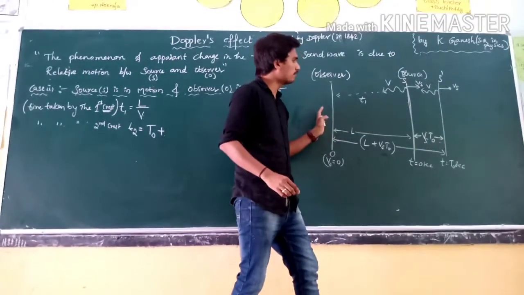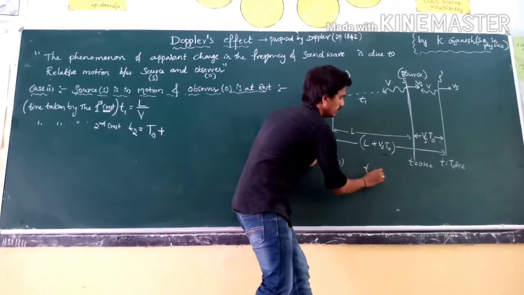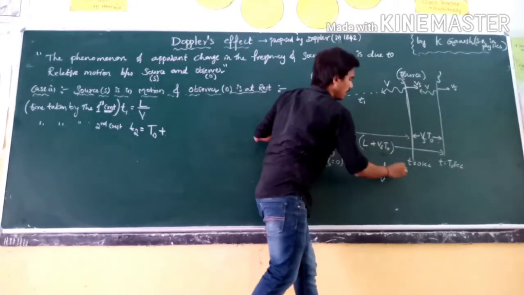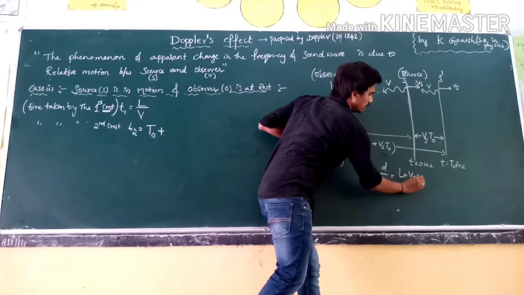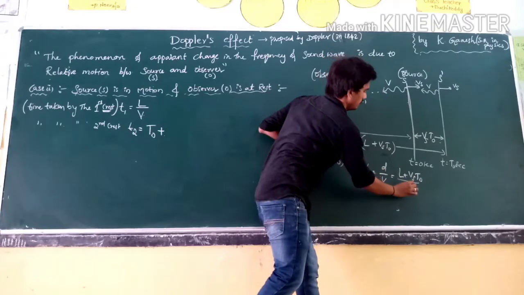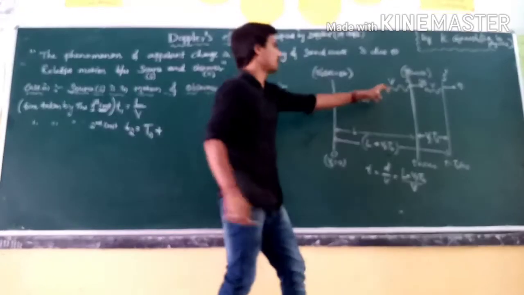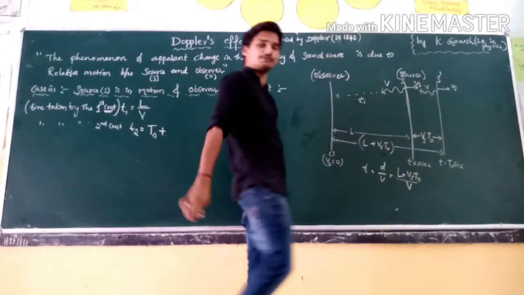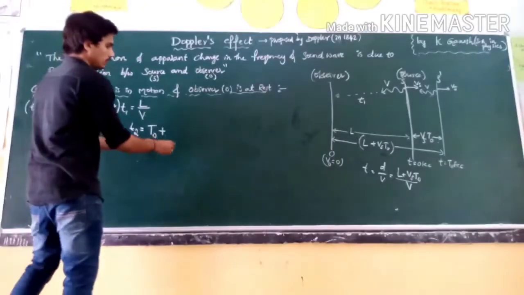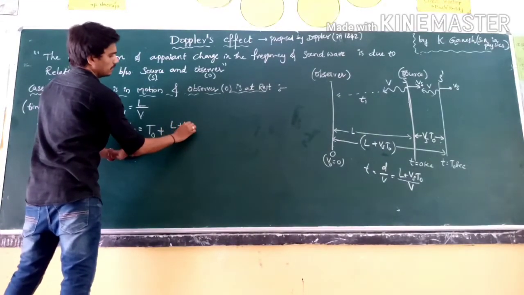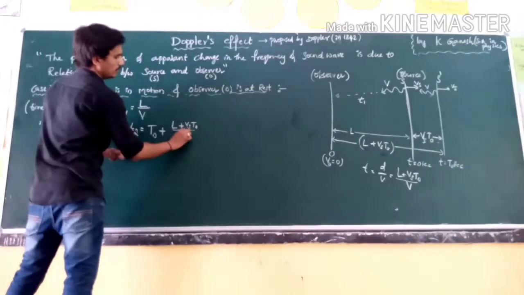From here to here, the time is distance by velocity. What is the distance from here to here? L plus Vs t naught, divided by v. That is the velocity of the source. Here also the velocity of the source is v. That is equal to, here the time is (L plus Vs t naught) by v.